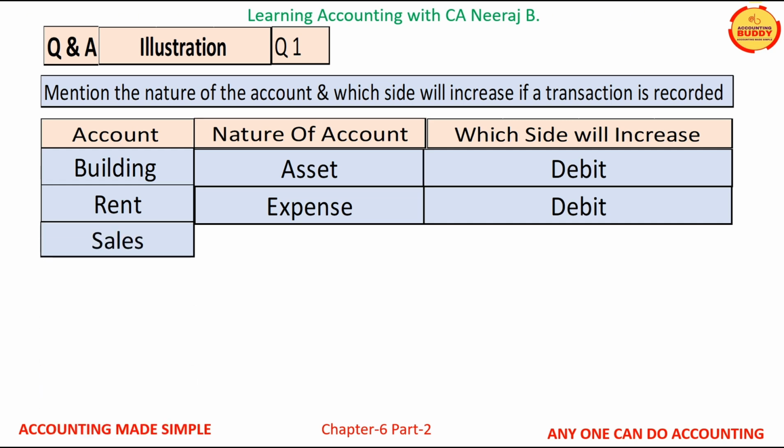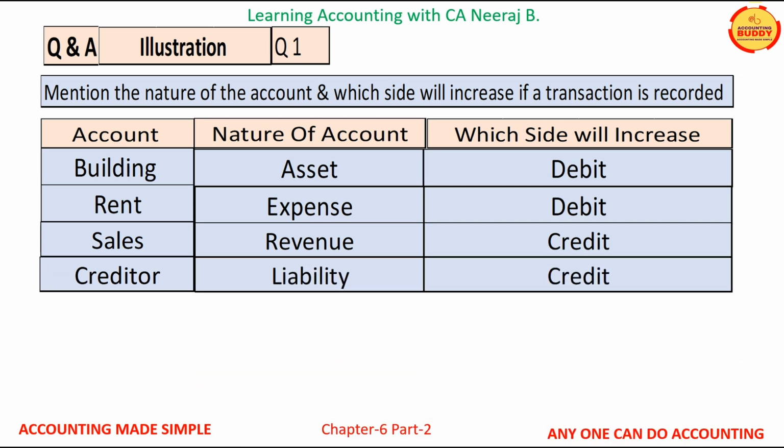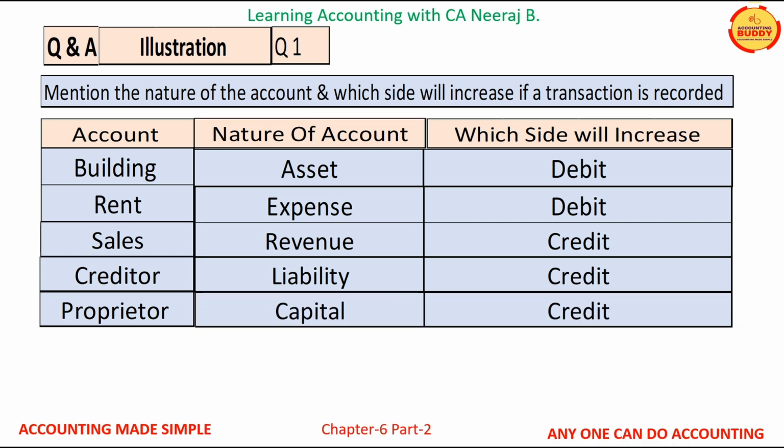Third account is sales. Sales is a revenue account and revenue accounts are credited when they increase. Fourth account is creditor. Creditor is a liability account and liability accounts are credited when they increase. Fifth account is proprietor. Proprietor account is a capital account and capital accounts are credited when they increase.